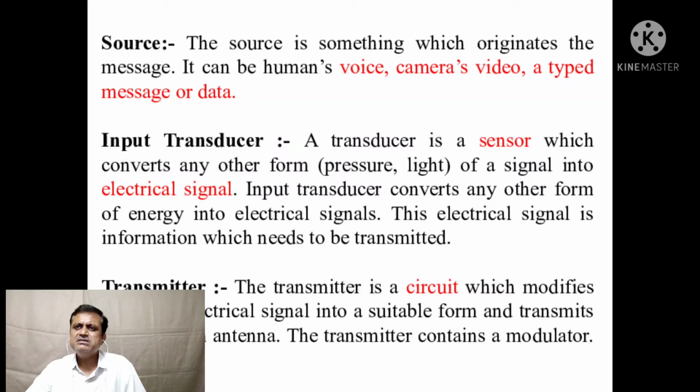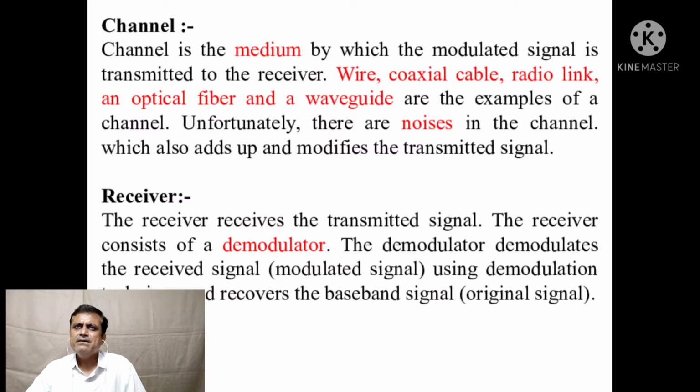Now, the transmitter is the circuit which modifies the input electrical signal into a suitable form and transmits it through an antenna. The transmitter contains the modulator. The channel is the medium by which the modulated signal is transmitted to the receiver. Wire, coaxial cable, radio links, optical fiber cable, or waveguide are examples of a channel. Unfortunately, there is noise in the channel which gets added and modifies the transmitted signal.